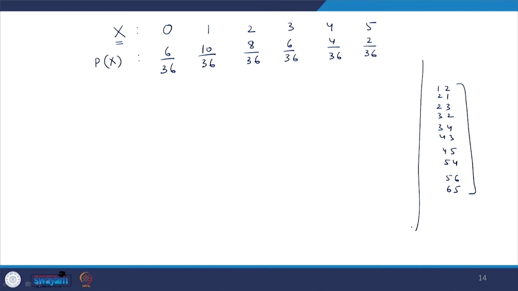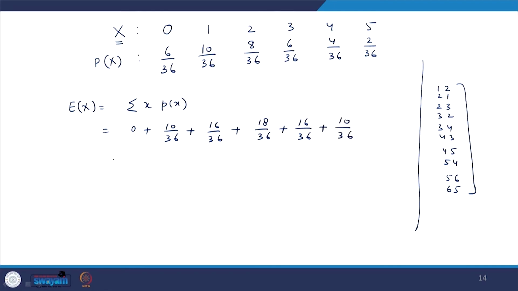Now, if you want to compute the variance or expectation, the mean of this random variable, the mean will be given by summation x p(x). So, this will be 0 plus 10 by 36 plus 16 by 36 plus 18 by 36 plus 16 by 36 plus 10 by 36, and that will be nothing but 35 by 18. If you simplify, that will be nothing but 35 by 18. You can simplify and find out.